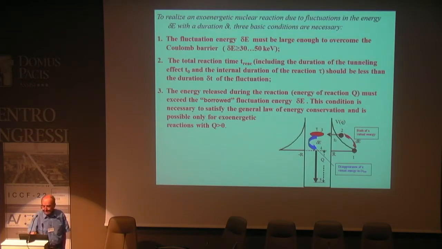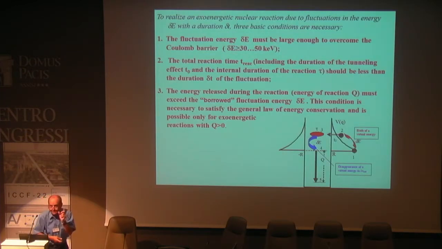So, there are three basic necessary conditions. First, the fluctuation energy must be large enough to overcome the Coulomb barrier. It's related to my previous discussion. About 30-50 keV is enough. But also, the total reaction time, including two steps, the duration of the tunneling effect and the duration of the reaction that takes place in the compound nuclei, should be less than the duration of the fluctuation. Because the fluctuation energy exists for a short time, the whole process must be finished within it.